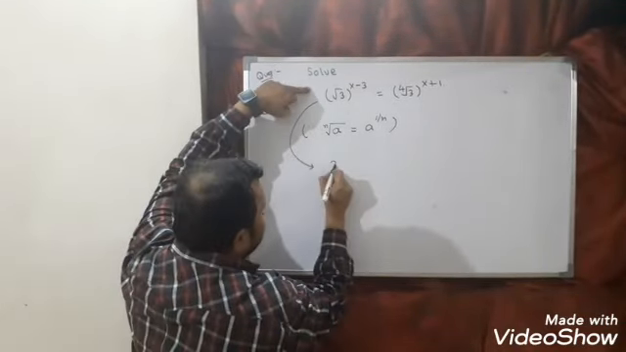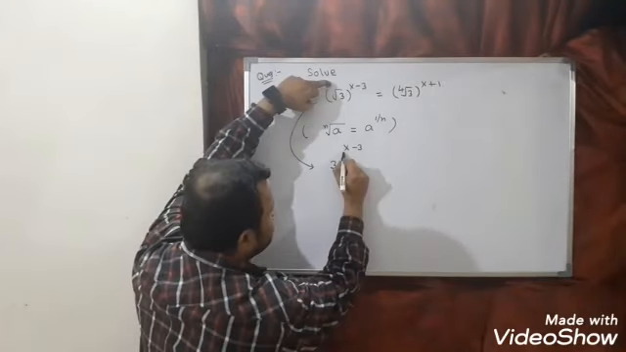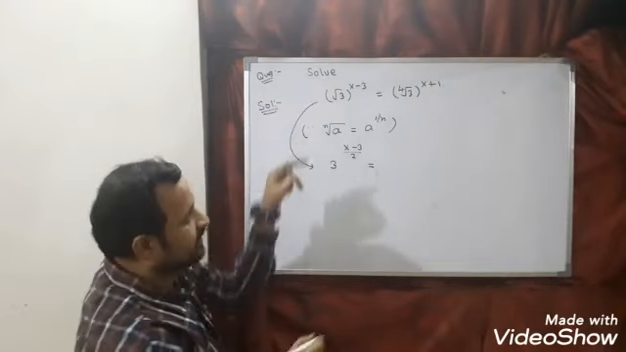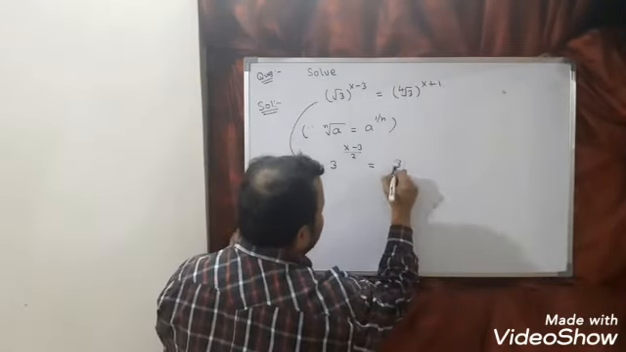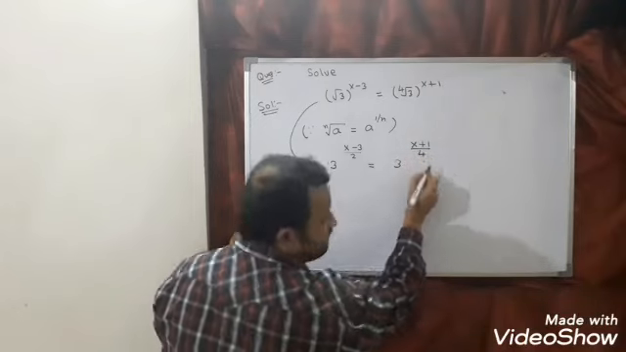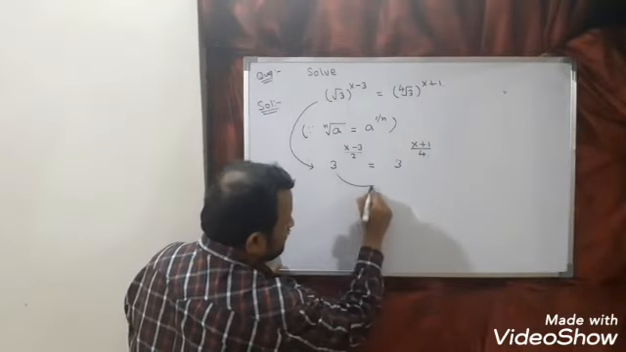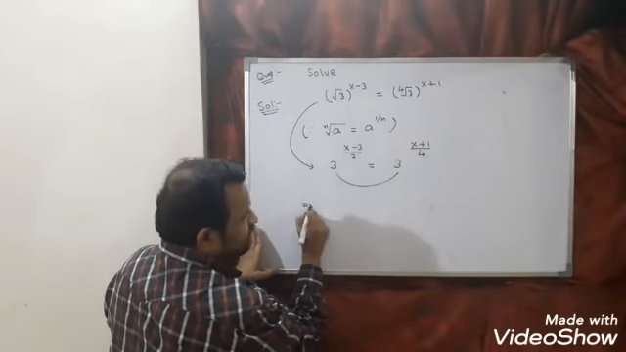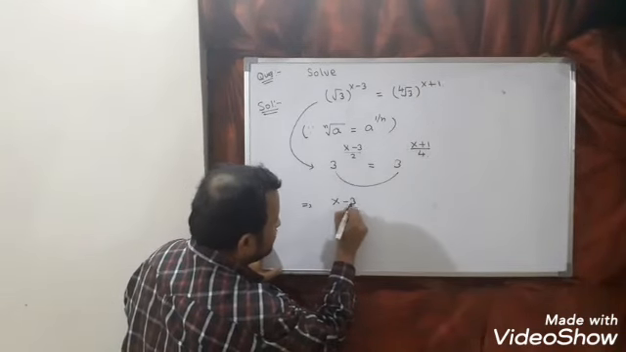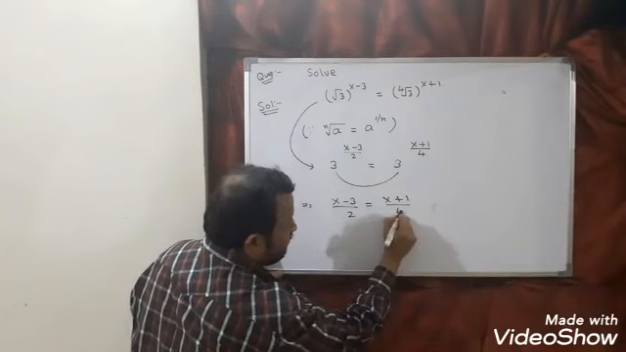So this I can say 3 to the power x minus 3, and this is a square root, so by 2 will come, is equal to 3 power x plus 1 divided by 4. So make use of this law. Now you can see here the base is the same and the equal sign came, so we can equate the powers. So (x minus 3) by 2 is equal to (x plus 1) by 4.